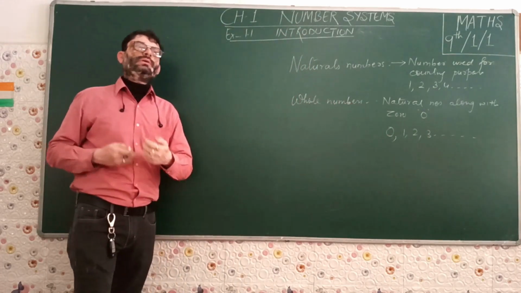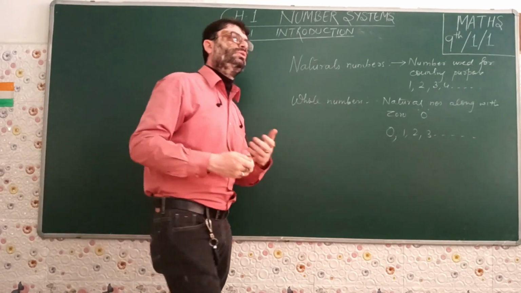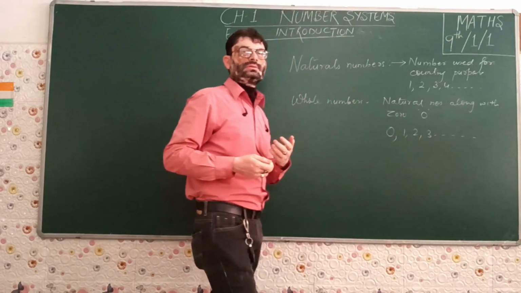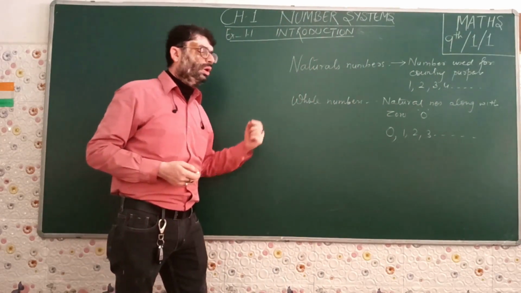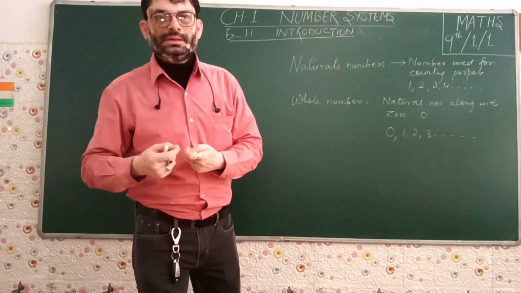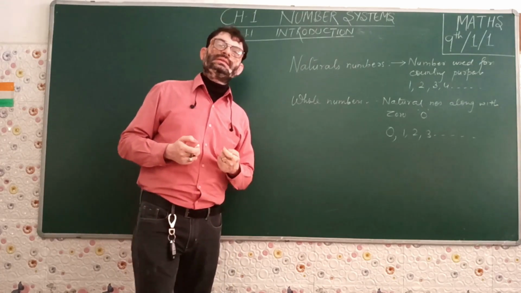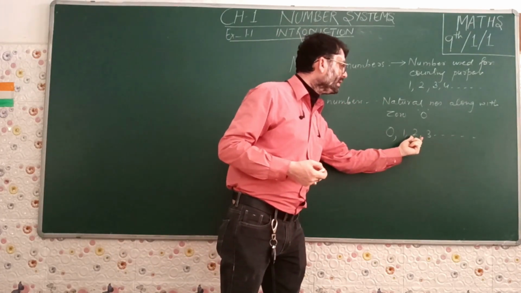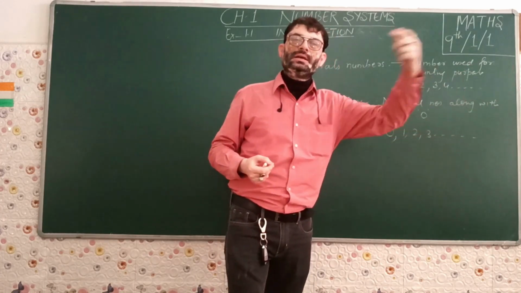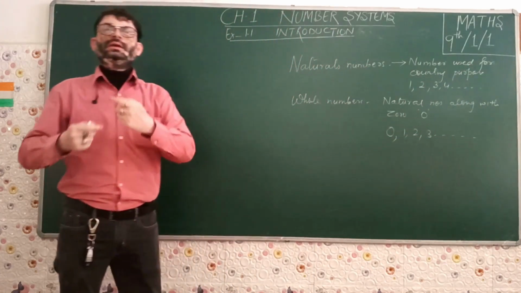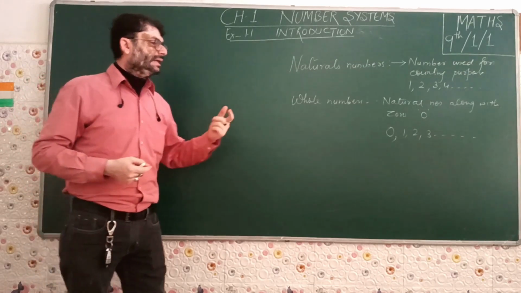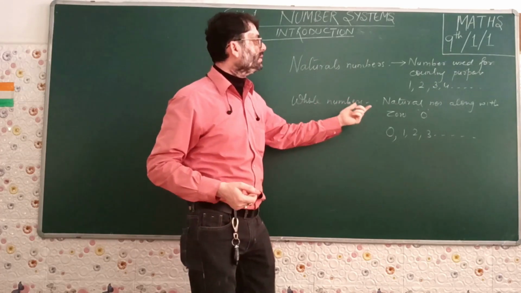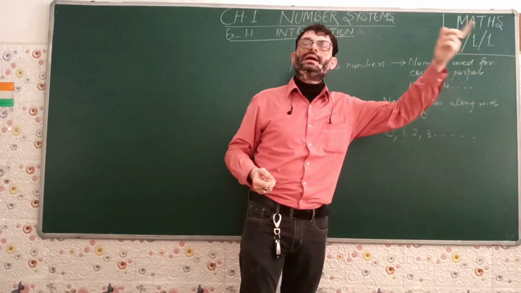Then moving on further to our next classes, various types of numbers were introduced to us. Natural numbers, whole numbers. Then we were taught even numbers. Even numbers are those numbers divisible by 2, that were included in the natural numbers and whole numbers, that is multiples of 2: 2, 4, 6, 8. Then we came across odd numbers, those numbers which are not divisible by 2, included in these two types of numbers: 1, 3, 5, 7, 9 and so on.